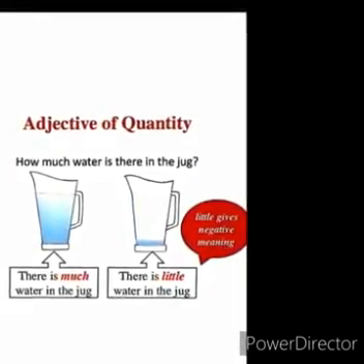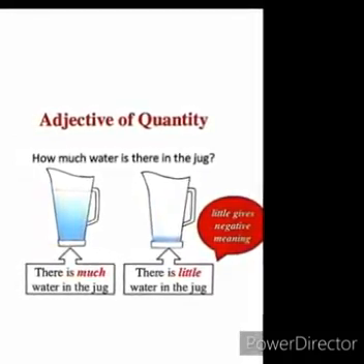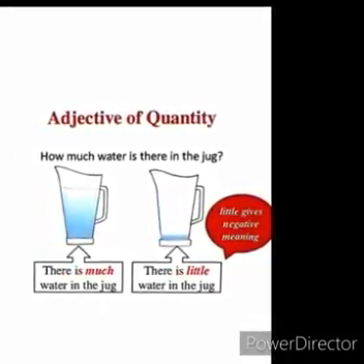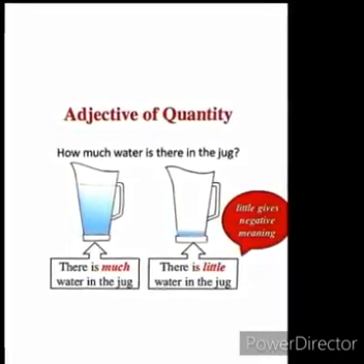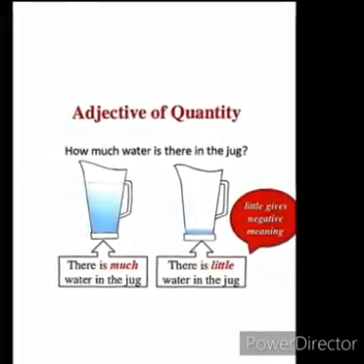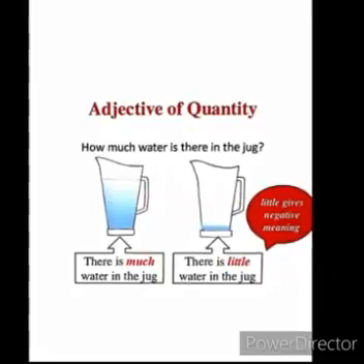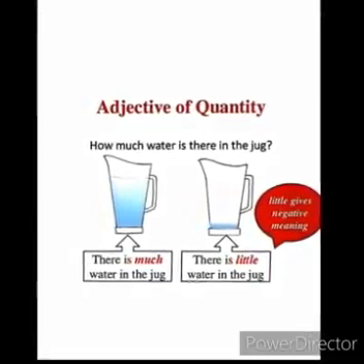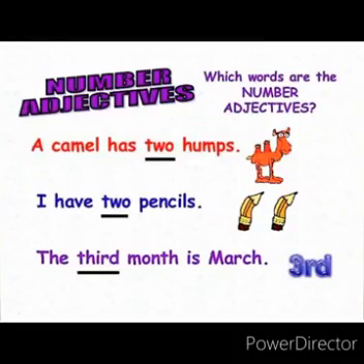Now, there are two jugs. In one jug, there is much water, and in another jug, there is little water. So, much and little are adjectives of quantity, as they are telling the quantity of water present in the jugs.